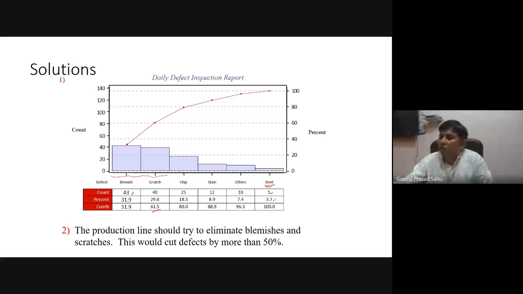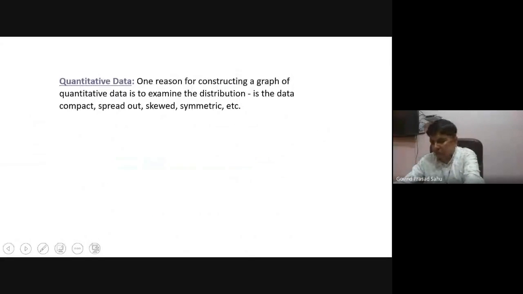So the production line must focus on these two types of defects. That is some analysis, or simple observations, from the direct graphical representation of the data.